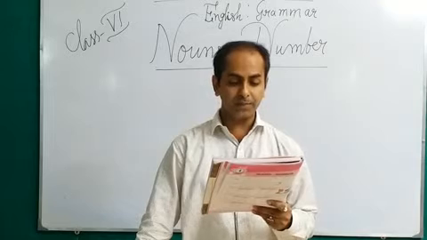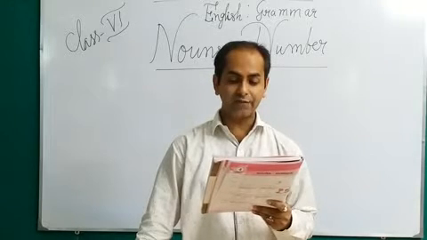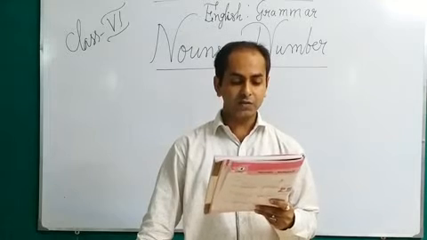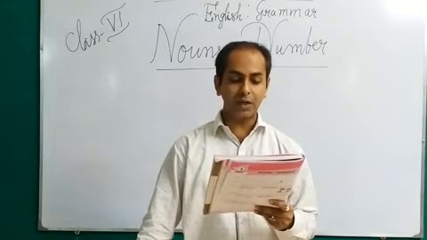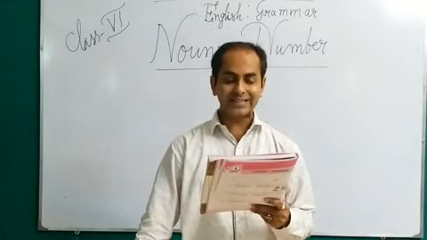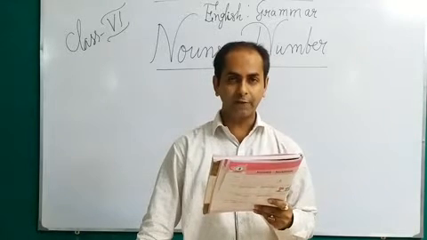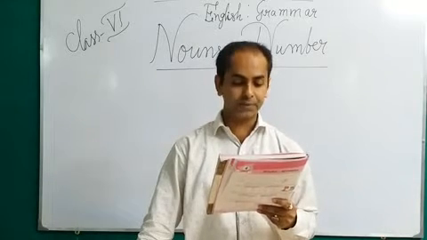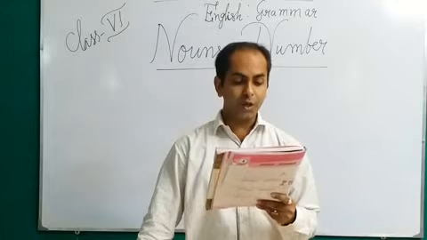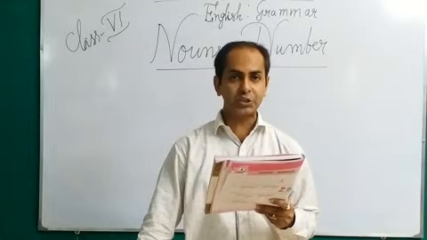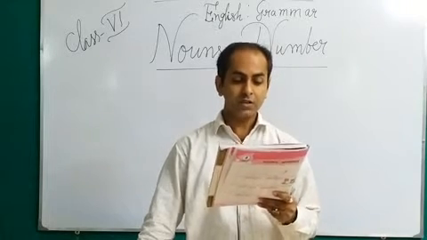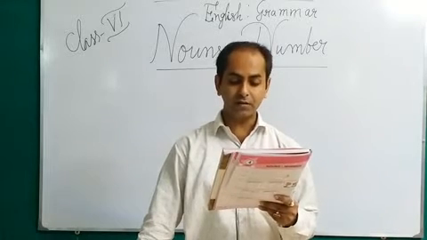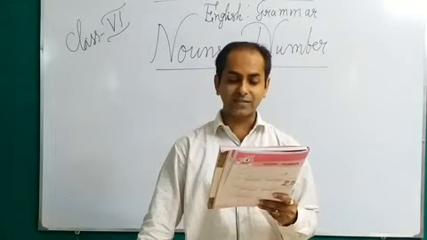Some nouns form their plural by changing the inside vowel or vowels of the singular form. Like goose, geese. You can see over here the double O of goose is getting changed into double E for geese. Similarly, tooth, teeth, foot, feet. However, ox will get changed into oxen. Child, children. Mongoose, mongooses, specimen, specimens are exceptions.